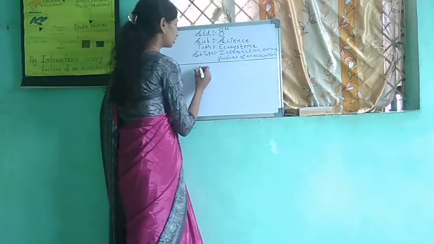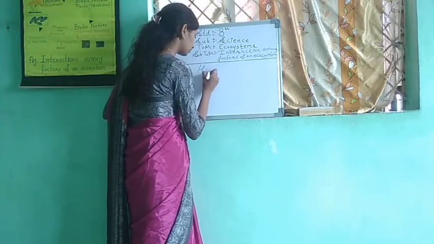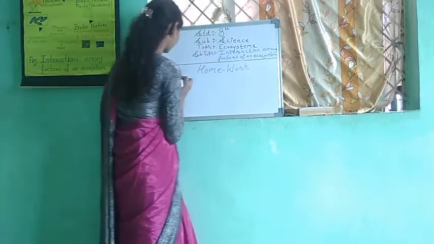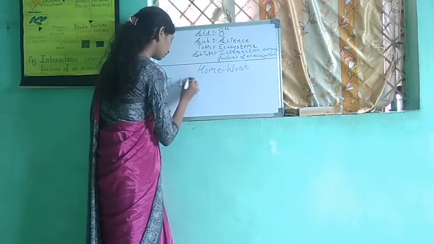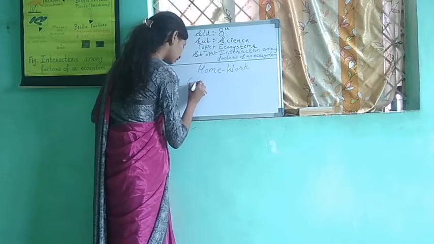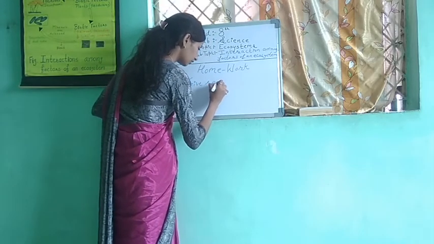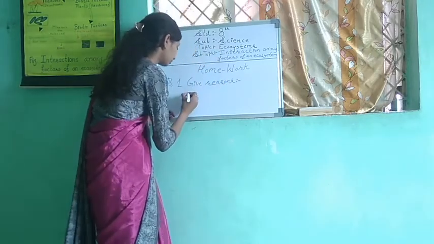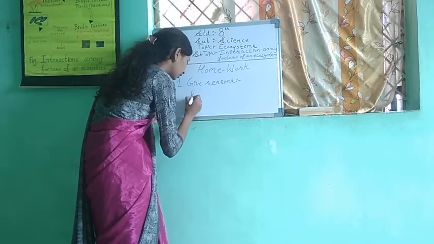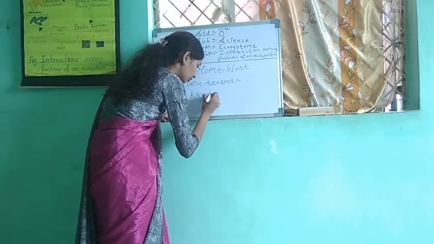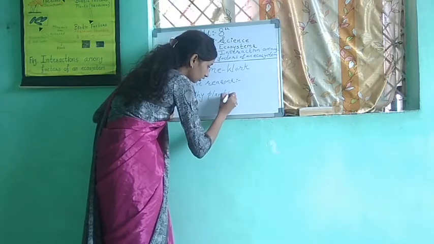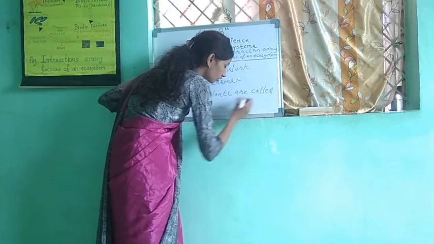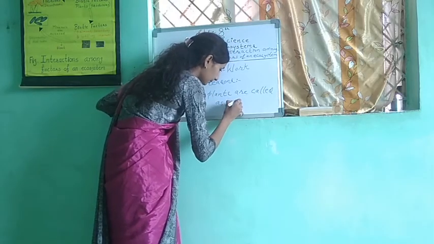Now, homework is: give reasons why plants are called autotrophs.